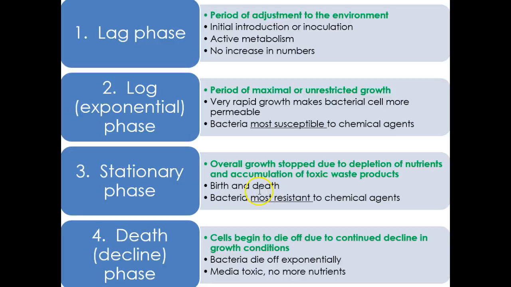Stationary phase is where they're going to have equal amounts alive and dead. They're the least resistant to chemicals at this stage. And then the death stage is where they've produced so many chemicals that maybe used up all of the sugars and waters that have started to change the pH, and they start to die.